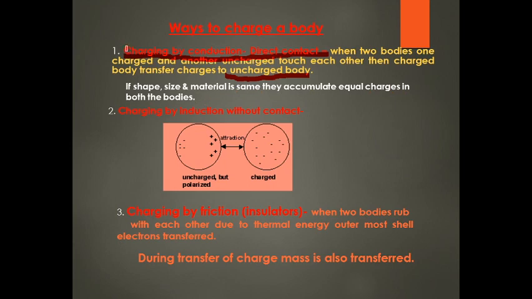When one charged body and one uncharged body are rubbed or touched together, the charged body transfers charge to the uncharged body.